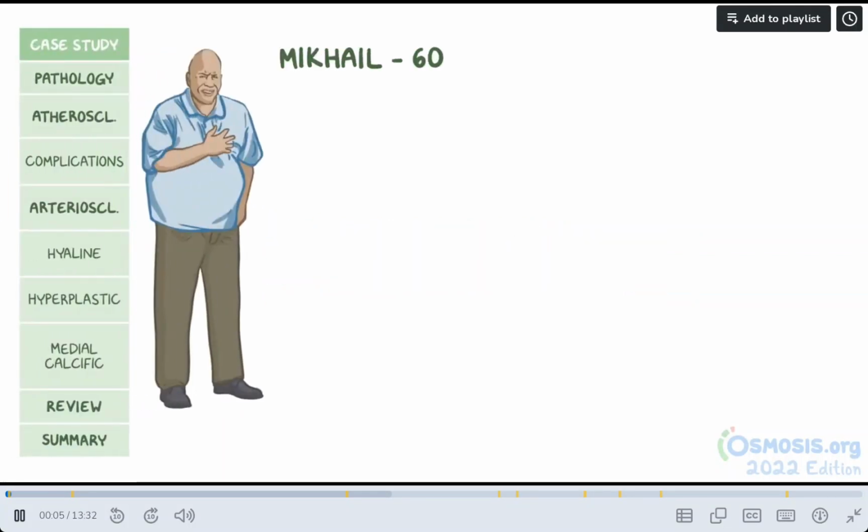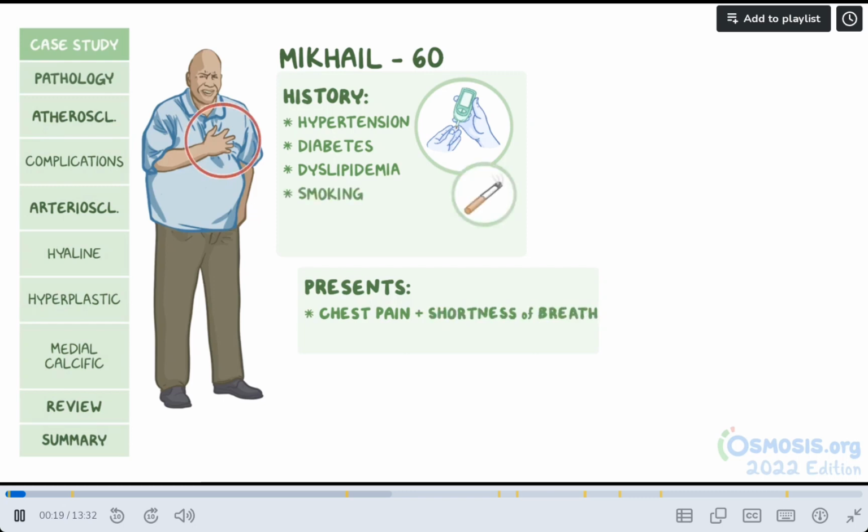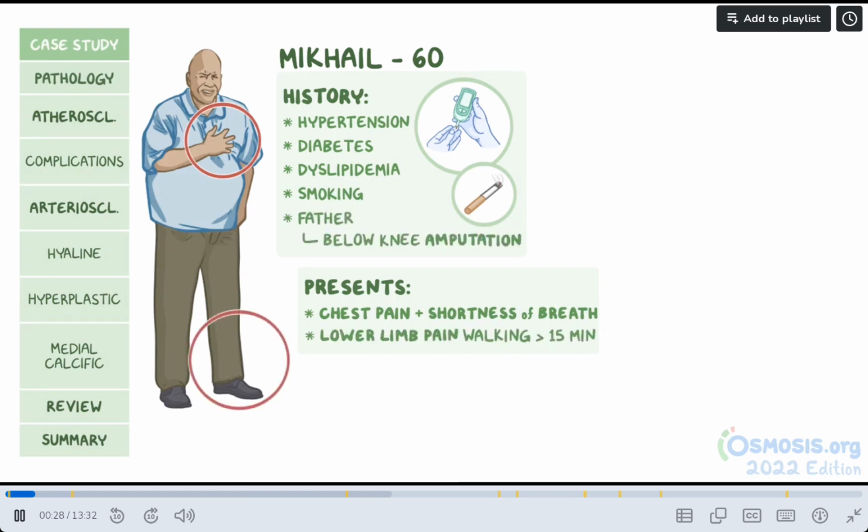Mikhail is a 60-year-old man with a history of hypertension, diabetes, and dyslipidemia who presents to your clinic complaining of sudden onset retrosternal chest pain associated with shortness of breath. He has a 35-pack-a-year smoking history, and he mentions that he also develops lower limb pain when walking for more than 15 minutes. His father underwent a below-the-knee amputation of his right lower extremity and died from a stroke.